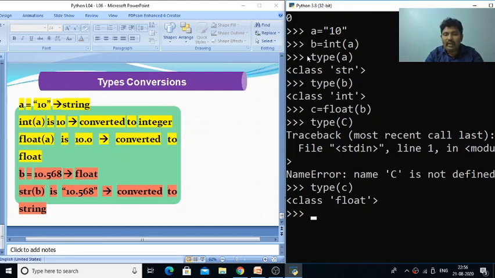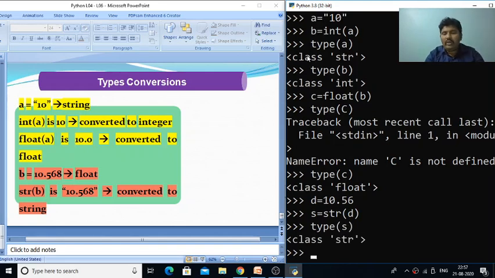So like this we can convert. Now I have d is equal to 10.58. Like this I have a float value. If you want to convert it into a string, what you can do is s is equal to str of d. So automatically it is converted. Now we can check the type of s with the command type of s. Now it is automatically giving us string.